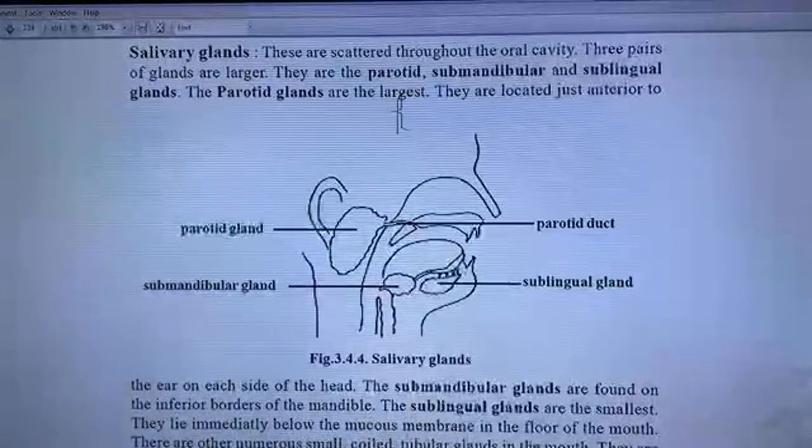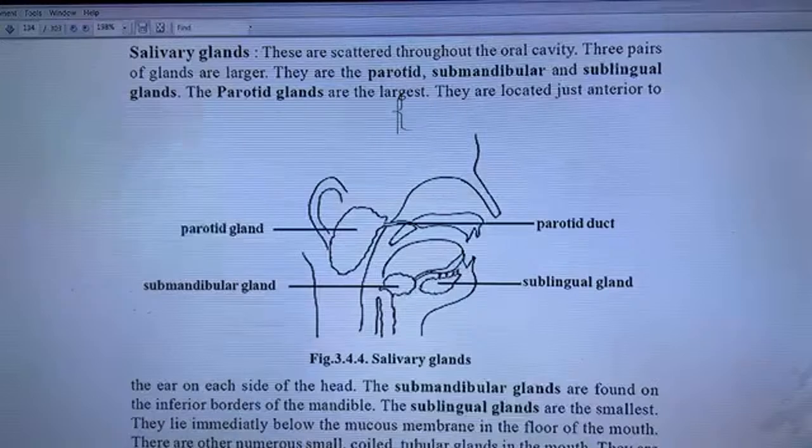The submandibular glands are found on the inferior border of the mandible. The sublingual glands are the smallest. They lie immediately below the mucous membrane in the floor of the mouth. There are other numerous small coiled tubular glands in the mouth. They are the lingual, tongue, palatine, palate, buccal, and labial, lips, glands.